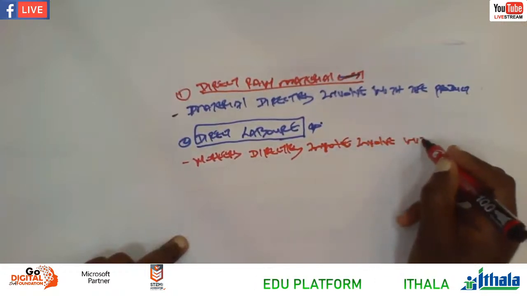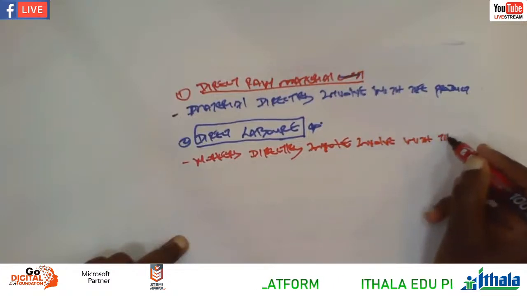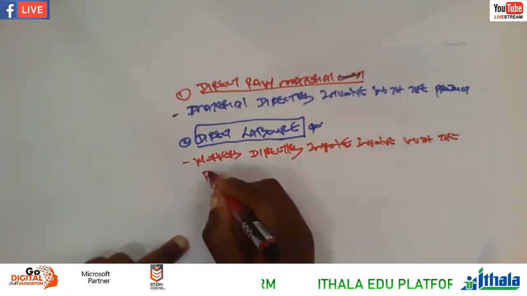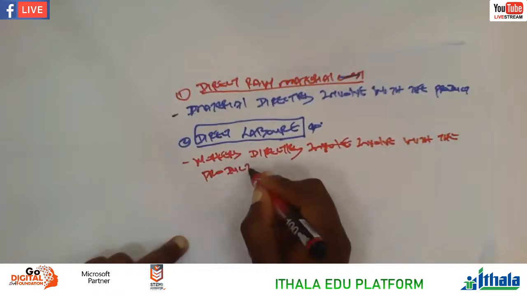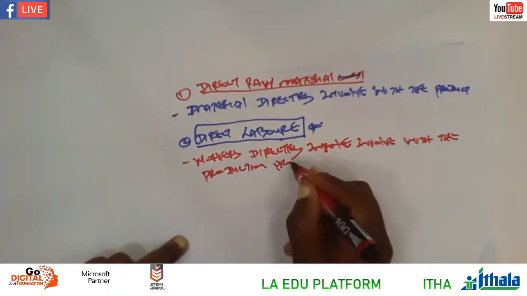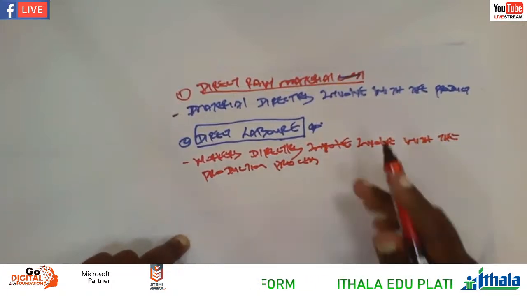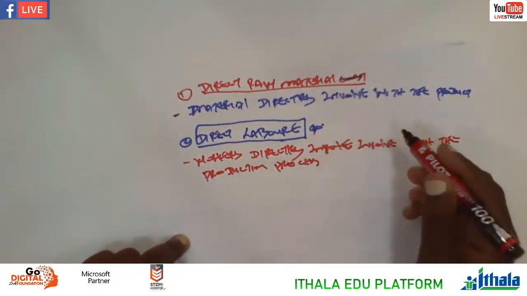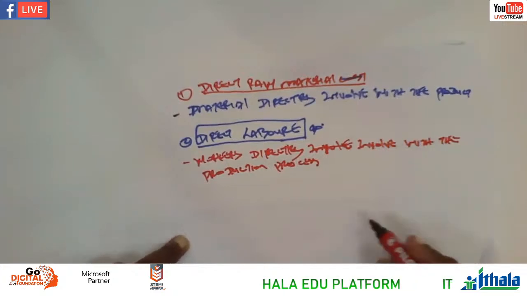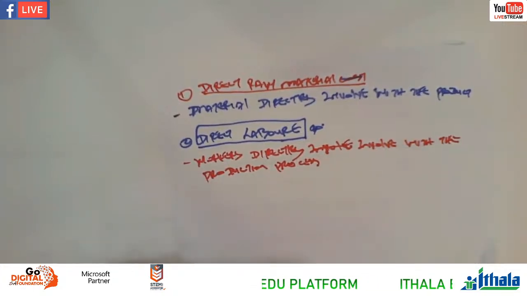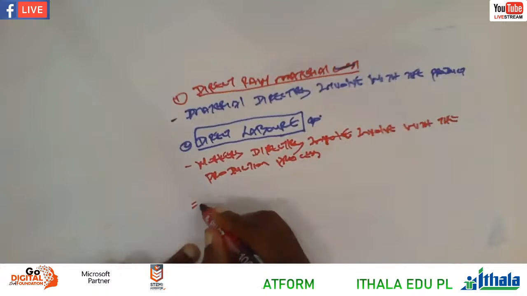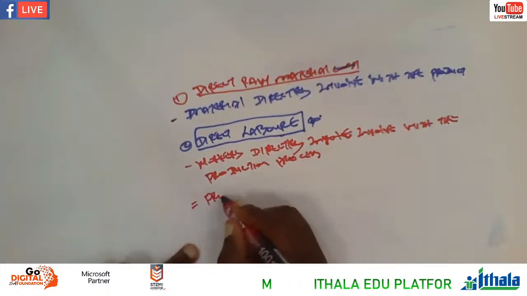With the production process. These are direct labor. So if you add these two, direct raw material plus direct labor, then it is equal to prime cost. So here, prime cost now.